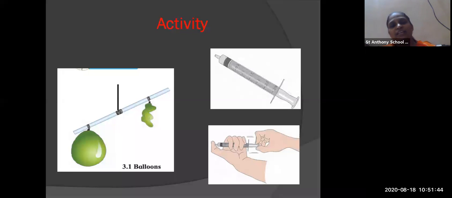Okay. Second activity is of a syringe. When you pull the syringe backward, what happens? It immediately comes out and the empty space is taken by the air. Now if I press the thumb over the top of the syringe and try to pull the syringe back, what will happen? The pressure is exerted on the syringe, so it will be too hard for me to take it back.